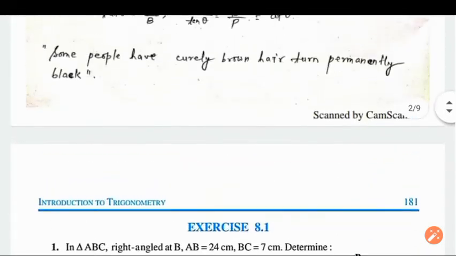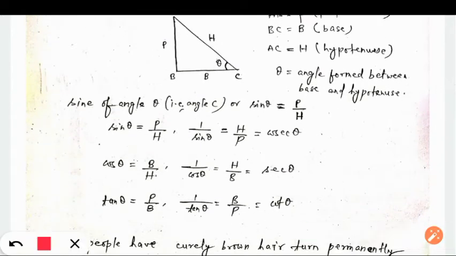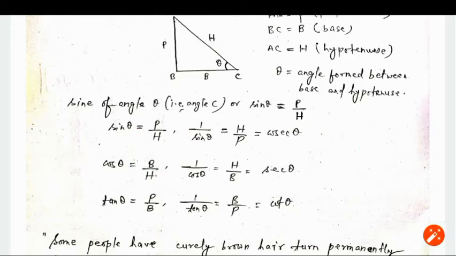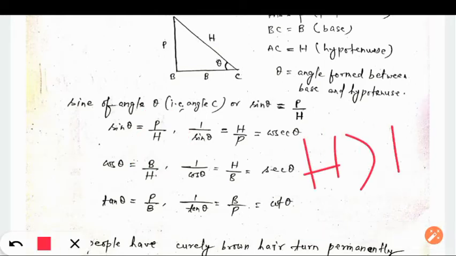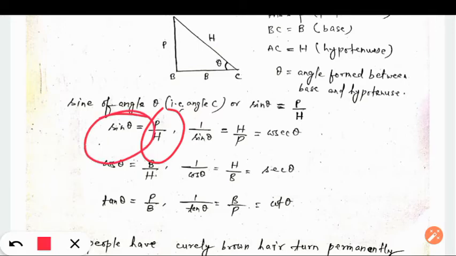And let me tell you one more thing about trigonometrical ratios. See, sine is the ratio of perpendicular and hypotenuse. And we know in a right angle triangle, the largest side is hypotenuse. Hypotenuse is greater than base, as well as greater than perpendicular. So in this ratio, since the denominator is greater than the numerator, the value of sine theta will always be less than 1. If I say the value of sine theta is 2, it is wrong. It can never be 2. Its maximum value will be 1.